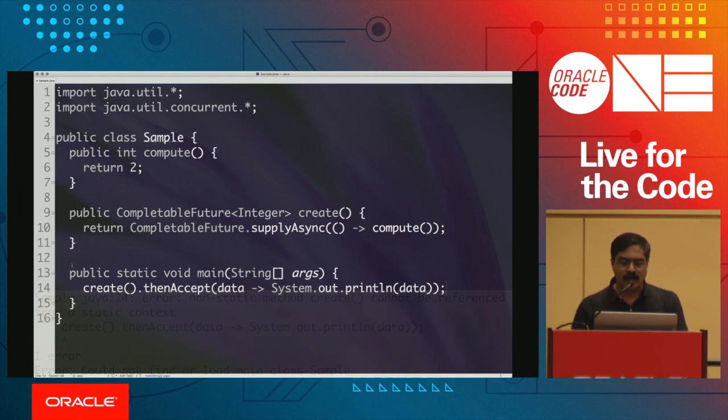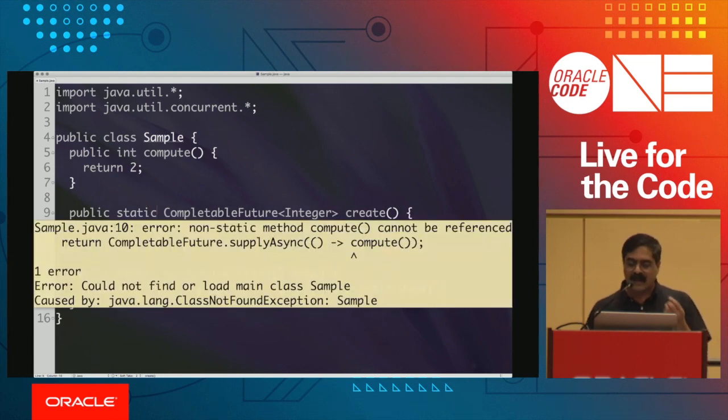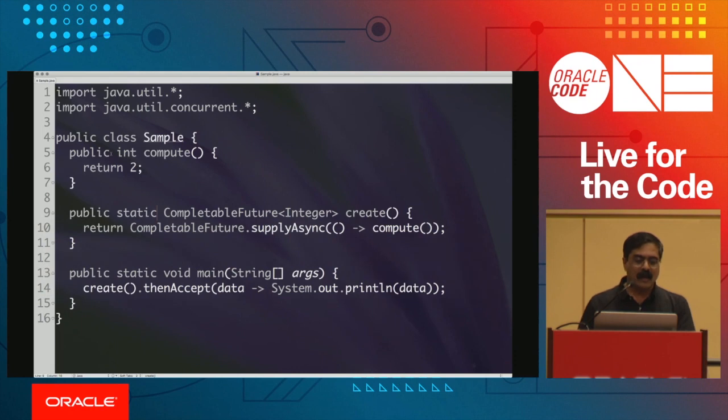So all I'm going to do is call this create method that we created right here and invoke the create method and ask it to perform this operation. And of course, that's going to be a static method as well. I'm in the static context, and it printed that beautiful 2 as a response. But what does it really do for us?